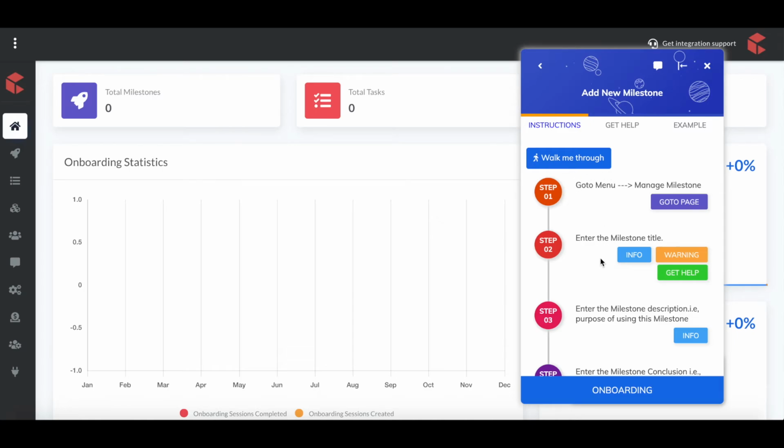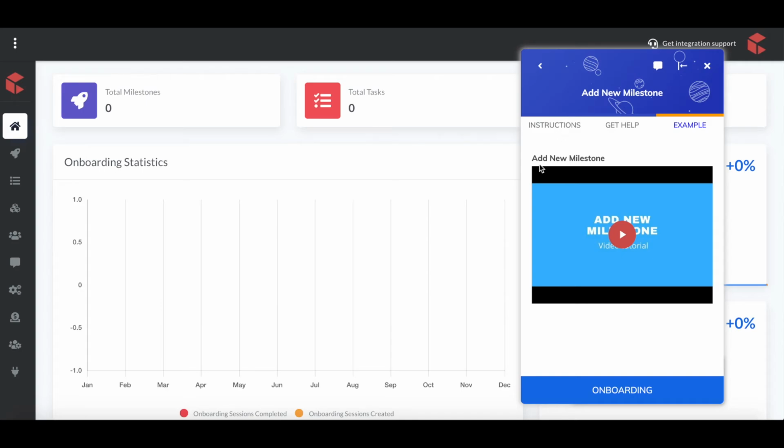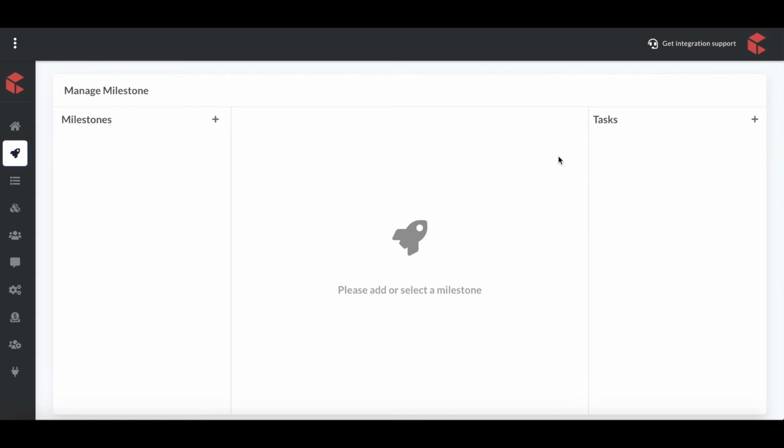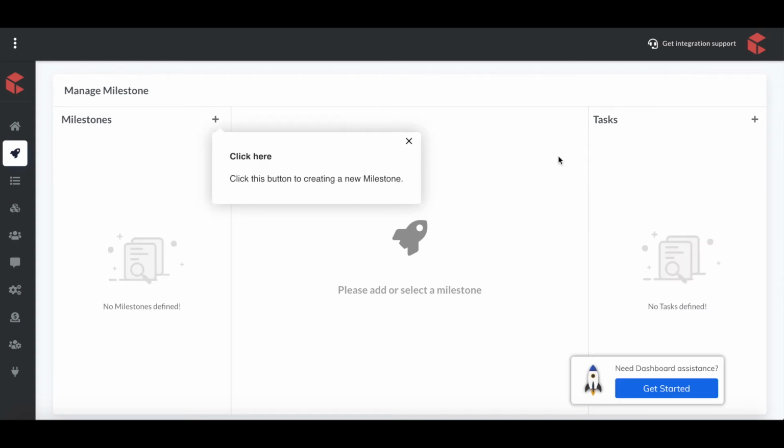So let's say I demonstrated contextual guidance, one option that helps the user to proceed or get started with your application. The second one is example tab or example-based user onboarding, and I'm demonstrating the third one, which we call walk me through. Associated with this, I want to showcase the new feature which we launched, a video-gated product tool. Click this button to create a new milestone.